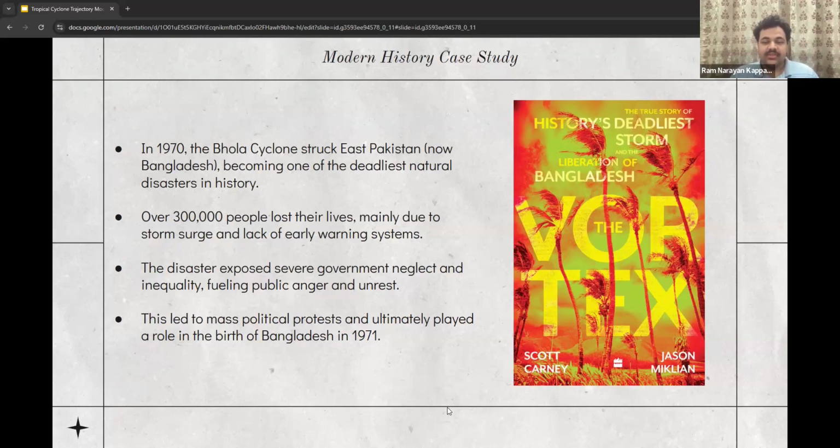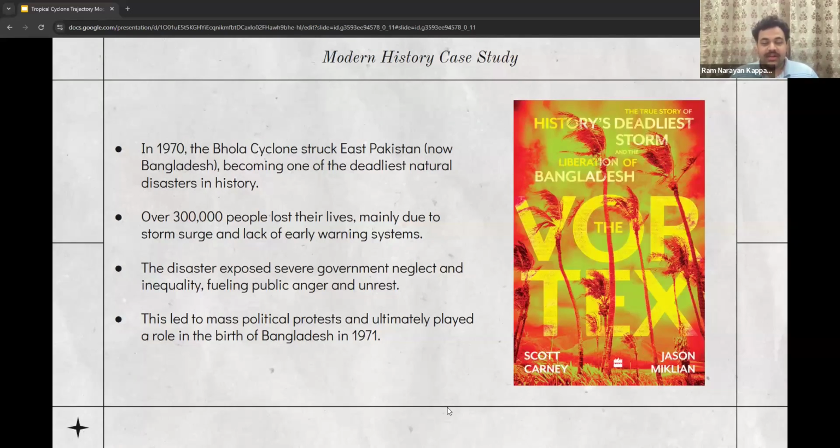Satellite imagery for the cyclone was available before landfall, but it was only processed 7 days after the cyclone hit. The cyclone had 20 feet storm surges and hit land that was barely 5 feet above sea level, causing island-wide depopulation. The disaster exposed several government neglect and inequalities, fueling public anger and unrest. This led to mass political protests and ultimately played a role in the birth of Bangladesh in 1971. The geopolitical fallout from this cyclone almost caused a nuclear war.